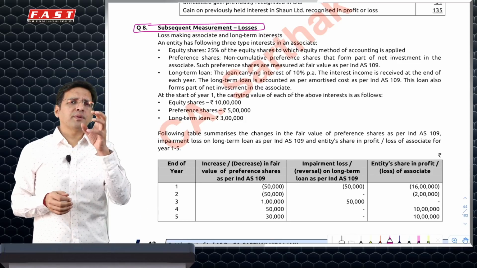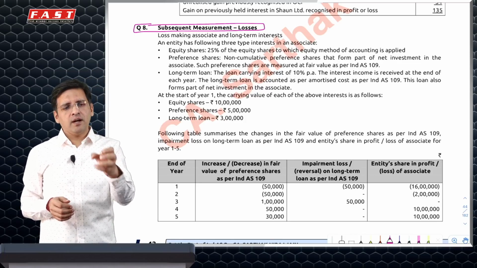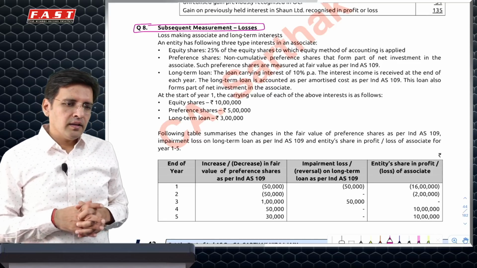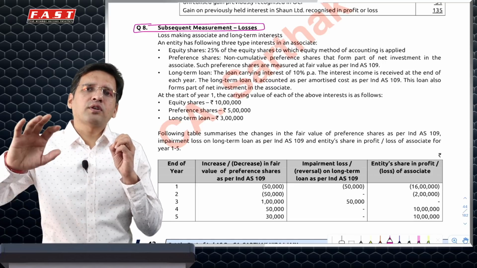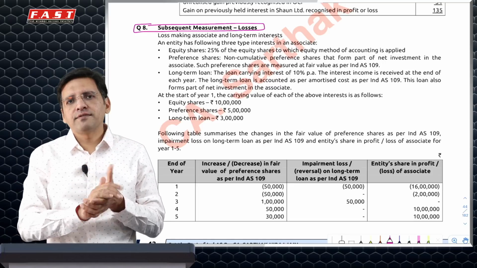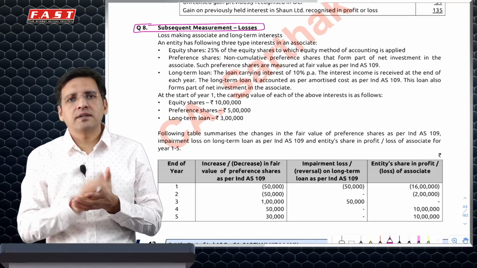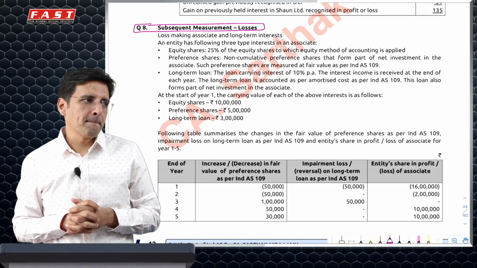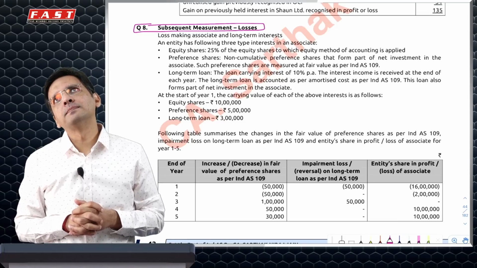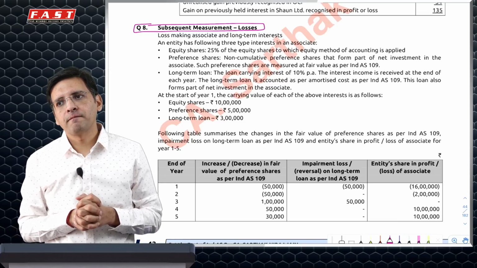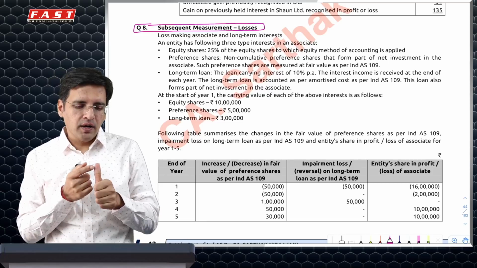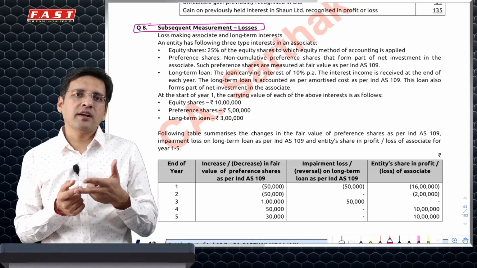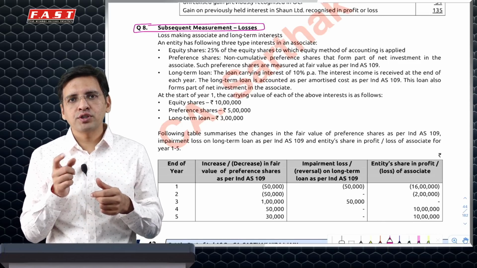So I invested, say, 20 rupees, acquired a 20% stake in a company, say Paytm. Now, that Paytm is making huge amounts of losses. And let's say, for example, it incurred a loss of 110 rupees in the next year. My 20% share is 22 bucks. Now, please understand. I acquired the investment at 20. In the first year, they made a loss of 110. 22 is my share. If I reduce 22, my investment will come to 0 or minus 2.